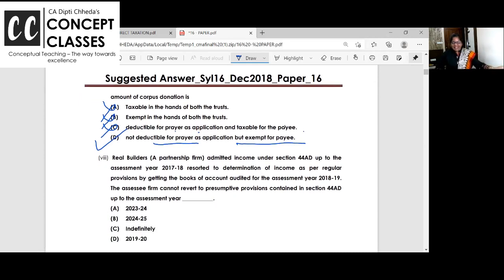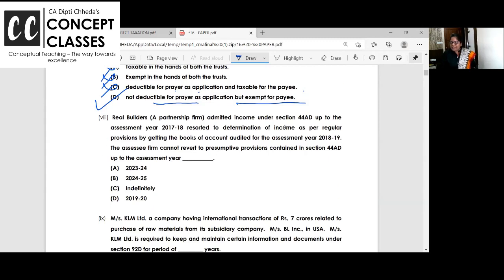Okay. Next is: real builders admitted income under section 44AD up to assessment year 17-18. Okay, you remember 44AD presumptive taxation, 8% of your turnover you show as the net profit and done. And the firm cannot revert to the presumptive provisions contained in section 44AD. Once you opt out of this 44AD, for how many years you cannot opt in?